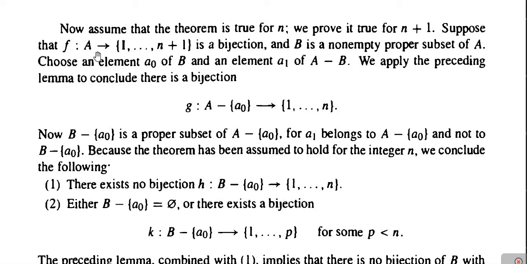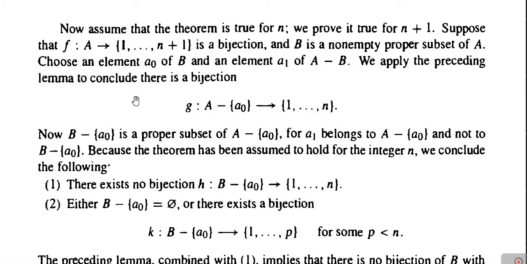So suppose that F is a mapping from the set A to the set 1, 2, 3 up to n plus 1 which is a bijection, means it is an injective and surjective mapping. And let capital B be a non-empty proper subset of A. We choose an element A0 of the set B and an element A1 of the set A minus B. Then if we apply the lemma which we have proved just now, that is Lemma 6.1, obviously we conclude that there exists a bijection G from the set A minus singleton A0 to the set 1, 2, 3 up to n.